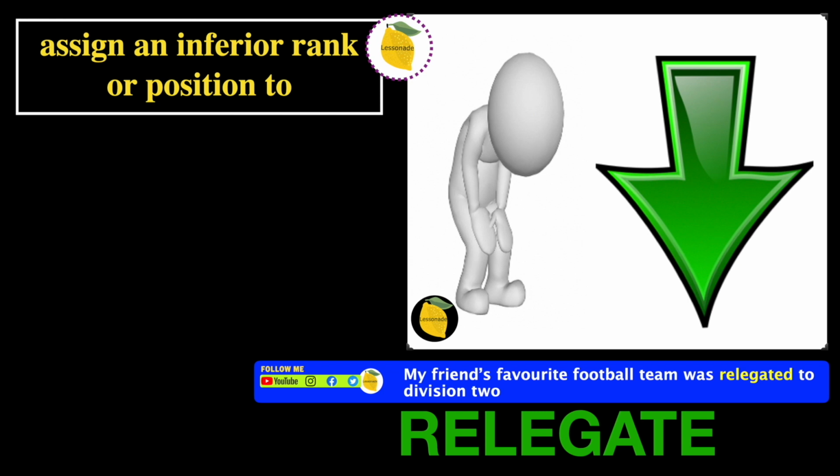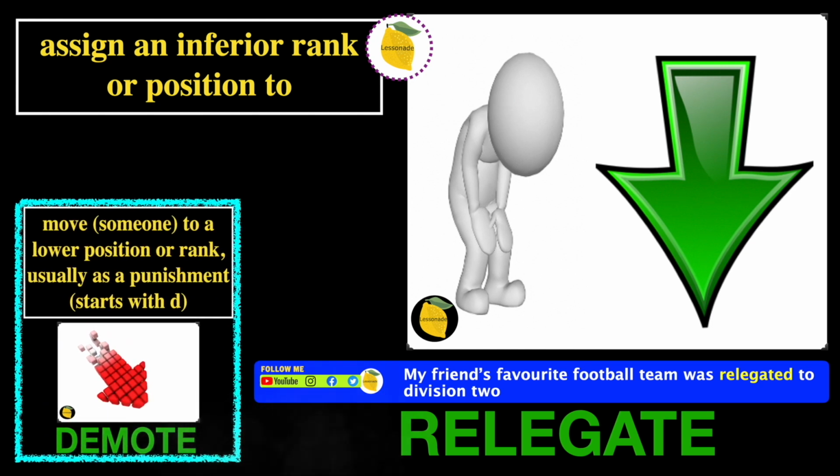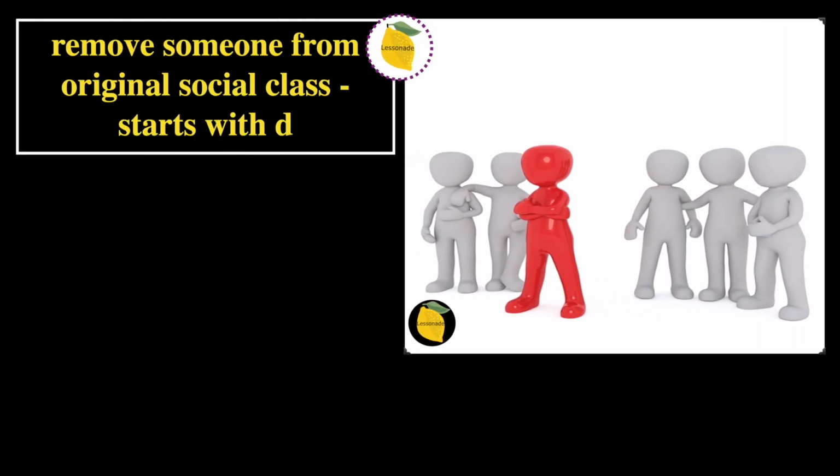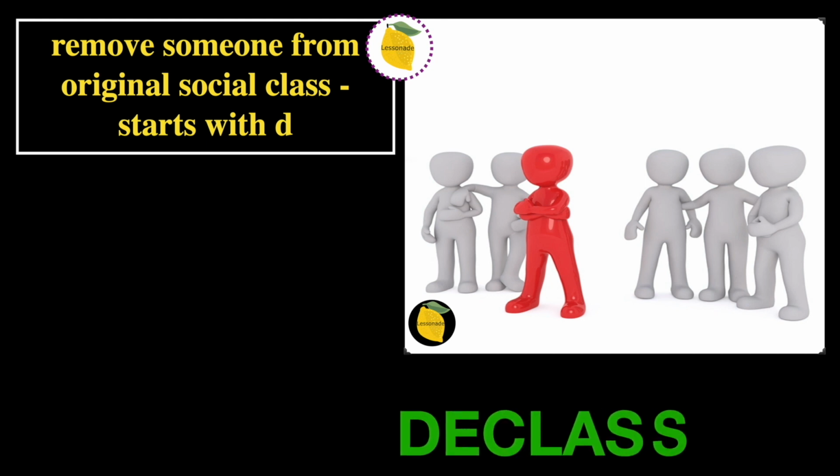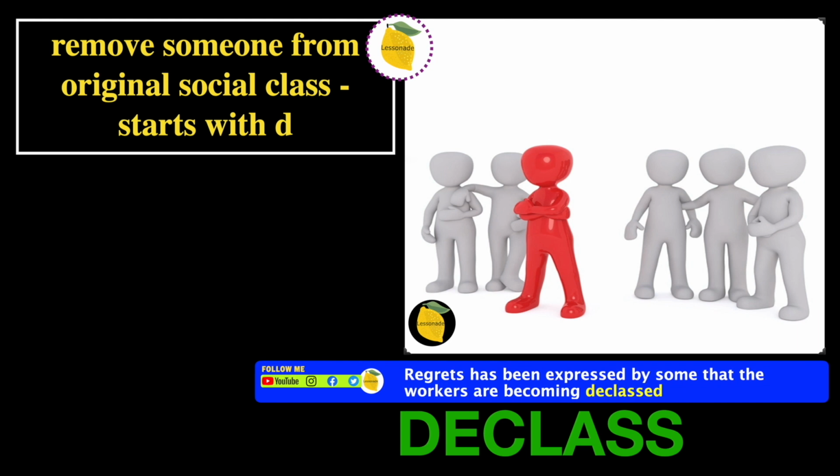So before we go on to the next one, let's try to recall the previous slide. So the word we learned in the previous slide is demote. Let's go on to the next one. Next one is remove someone from original social class, starts with D. In this picture, we can see someone that is standing out from the other people, as if they've been removed from the original social class. And therefore, the word will be declass. And the sentence for this word is, regret has been expressed by some that the workers are becoming declassed.